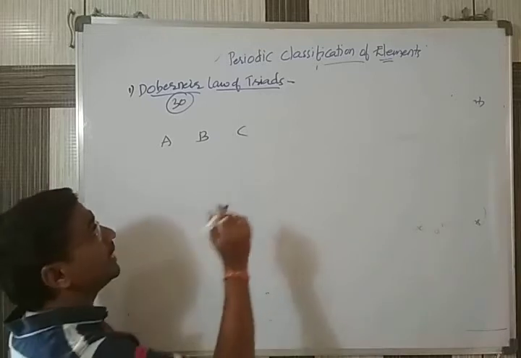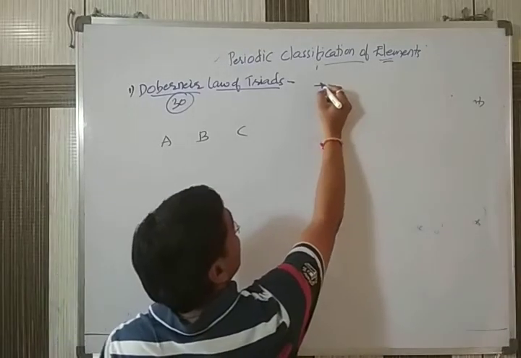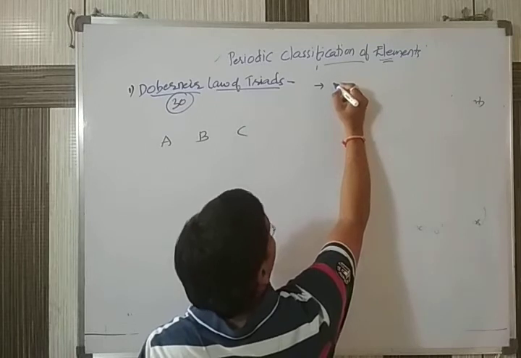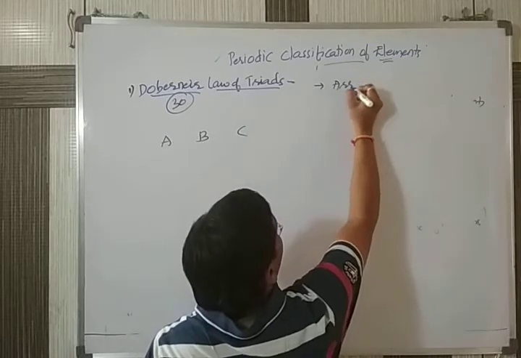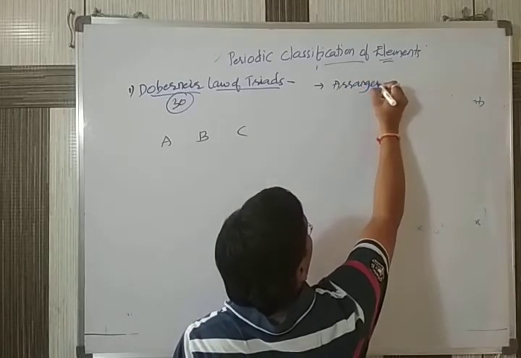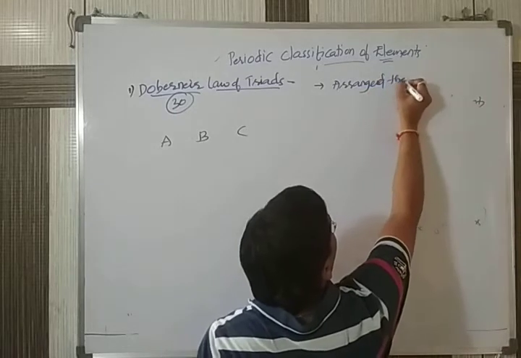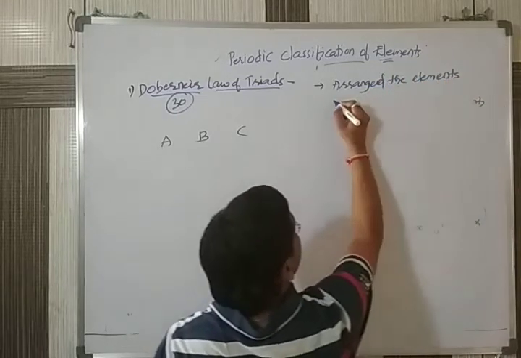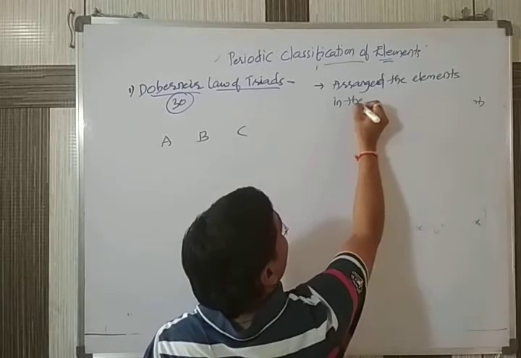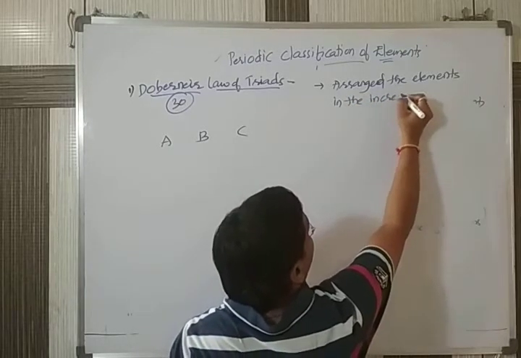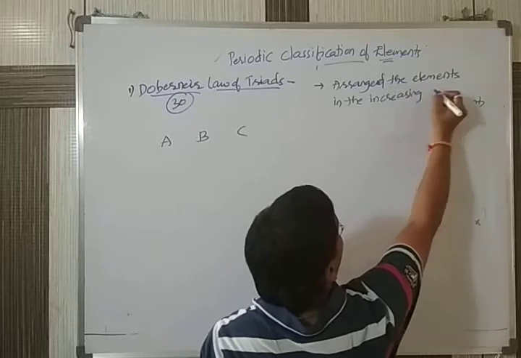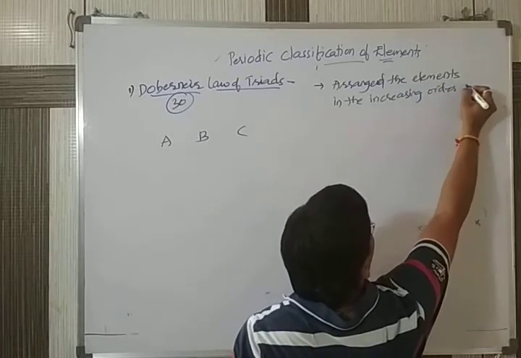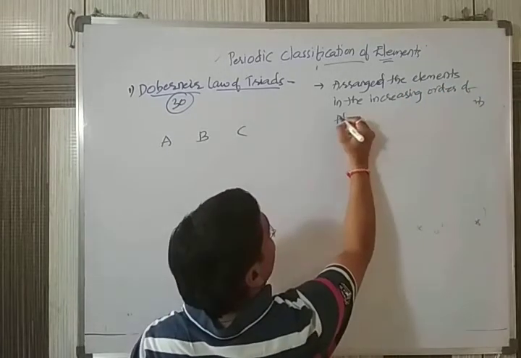The main criterion of Dauvergne is that he arranged the elements in increasing order of atomic masses.